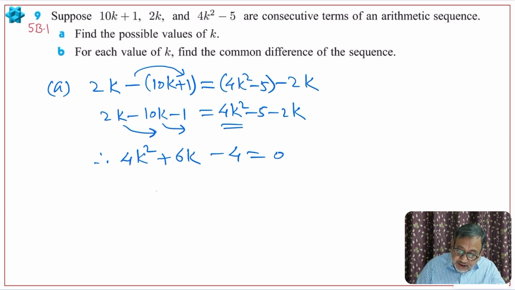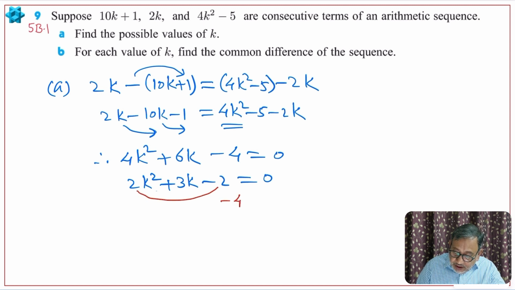So I'll divide by 2, right? So 2k square plus 3k minus 2 is equal to 0. 2 times 2, 4. Look here, multiplication of first and the last term is negative 4. Now how can we write this 3? We can write 4k minus k. When you multiply these two, it will give you this, and when you add these two, it will give you plus 3k. I hope you understood.